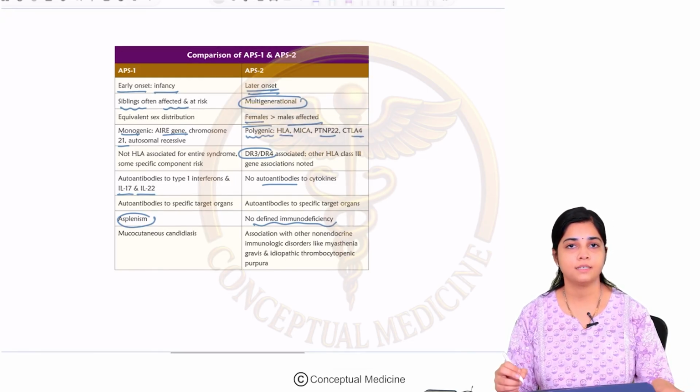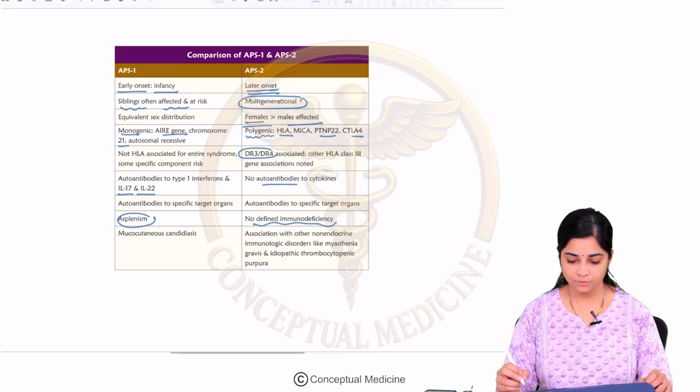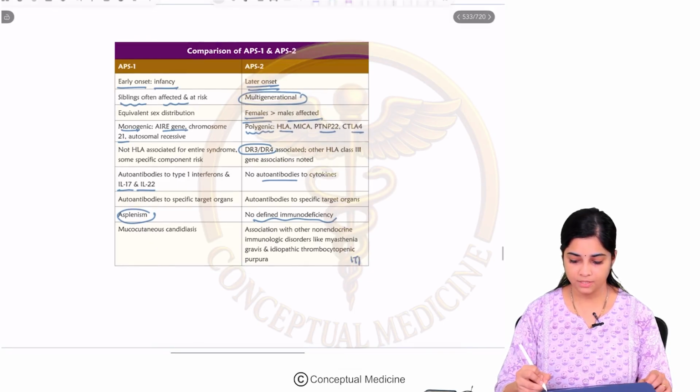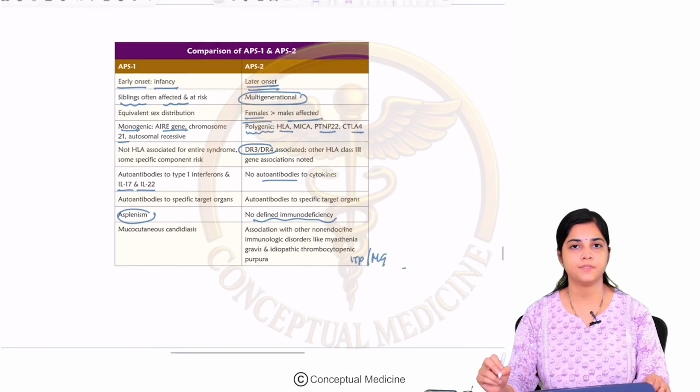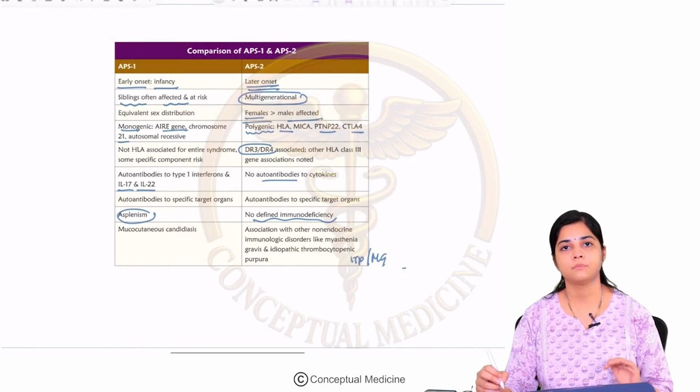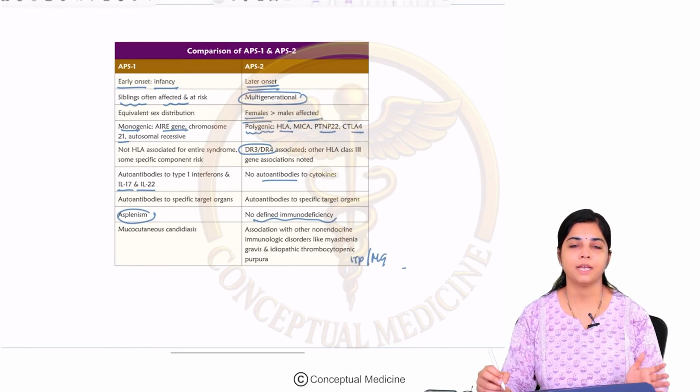Asplenism is seen, there is no immunodeficiency in your APS2. Mucocutaneous candidiasis is seen in APS type 1. APS type 2 has other associations like ITP or myasthenia gravis that we have seen. So this is about the most important features about APS1 and APS2.